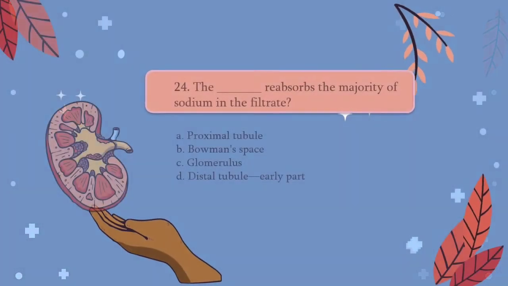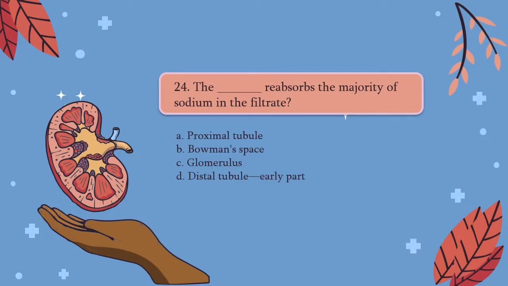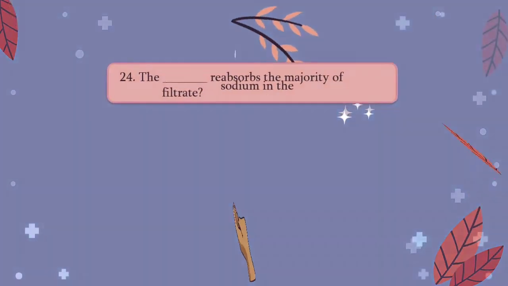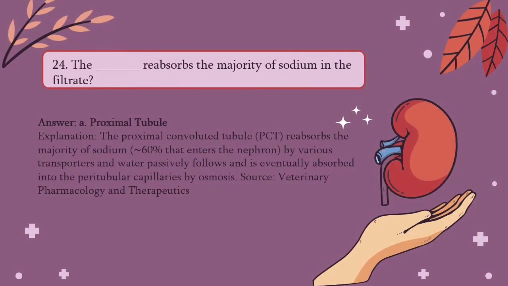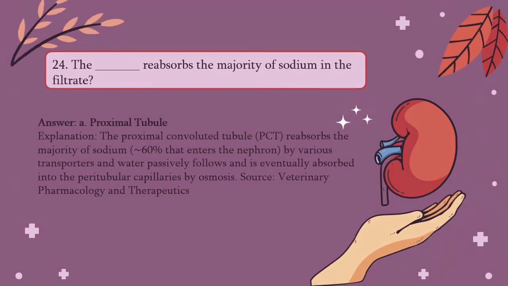Next, we have question number 24. The blank reabsorbs the majority of the sodium in the filtrate. A. Proximal tubule, B. Bowman's space, C. Glomerulus, D. Distal tubule early part. And the answer is A. Proximal tubule. The proximal convoluted tubule, PCT, reabsorbs the majority of sodium by various transporters, and water passively follows and is eventually absorbed in the peritubular capillaries by osmosis.